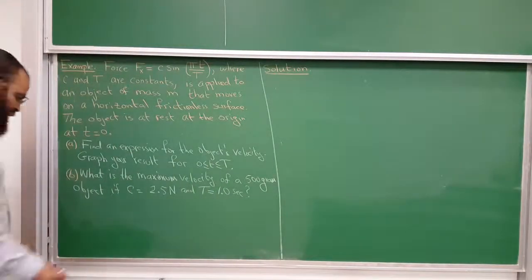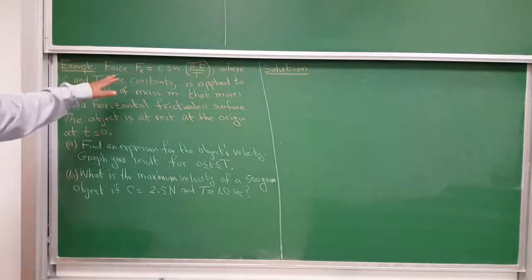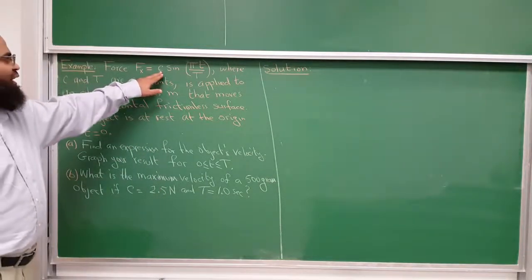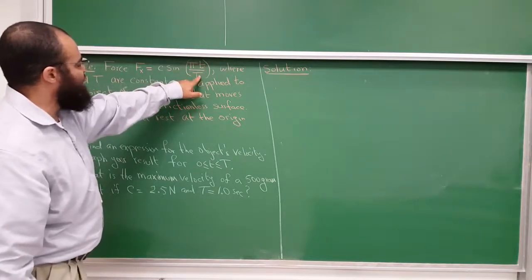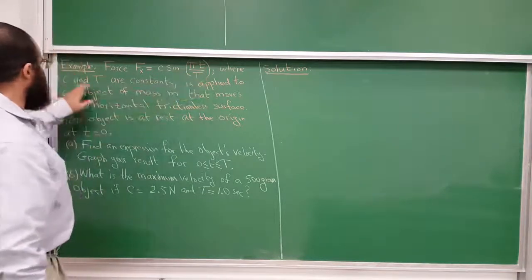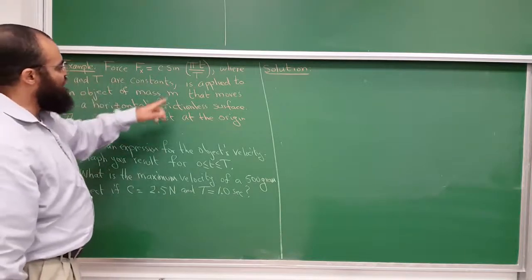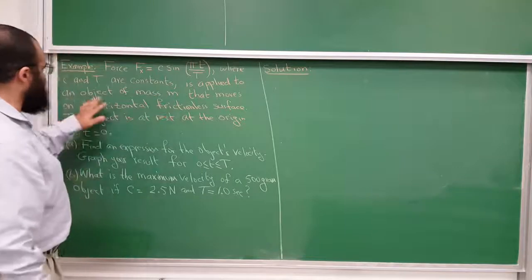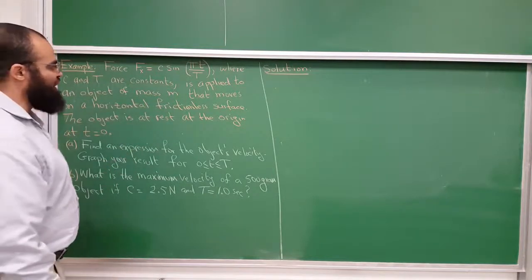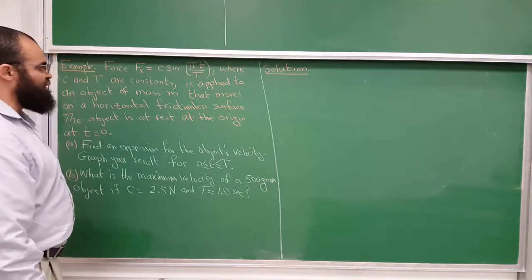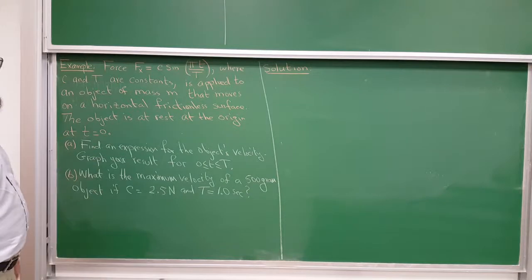We have here a force Fx equal to some constant c times the sine of pi times the time t over capital T, where c and T are constants. We'll give you those constants in a moment. And this force is applied to an object of mass m. So the object has mass m, and we're applying a force to it in the x direction. And the object will move on a frictionless surface.